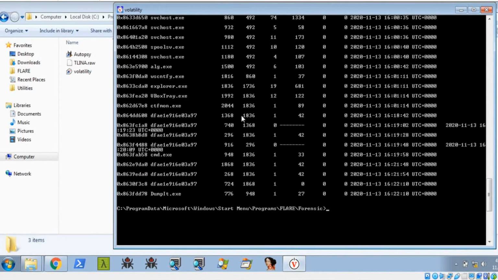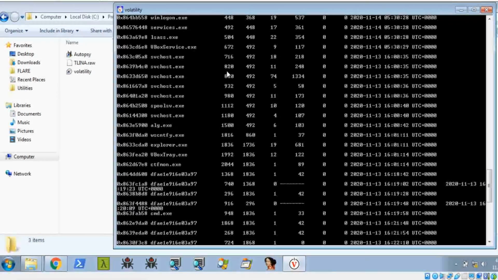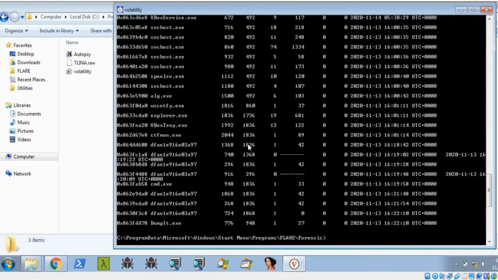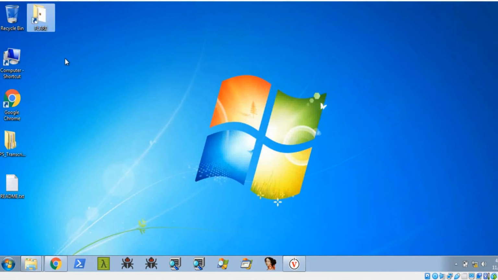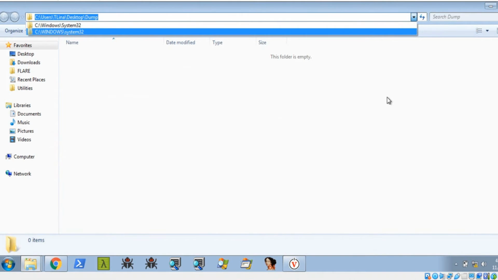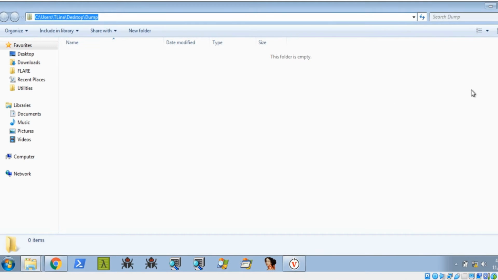So I'm going to get a sample executable file. Before that, I'm going to create a new folder. So guys, you need to create a new folder and give a proper name. Don't keep any spaces. I'm going to give dump as the folder name. I'm going to copy the path in here. We need to give the path.